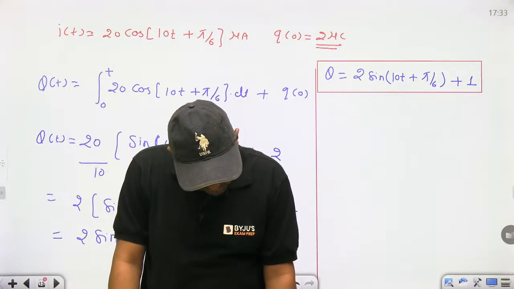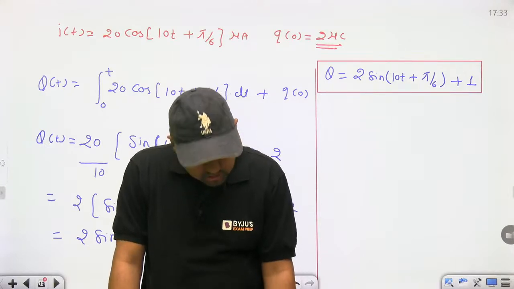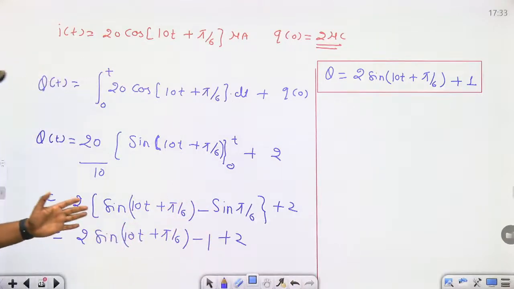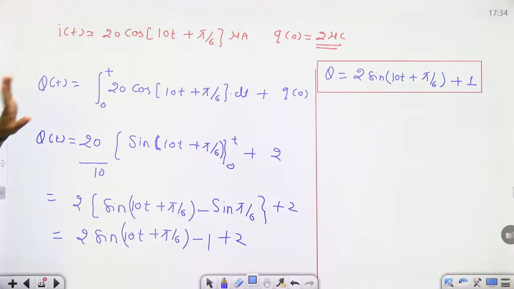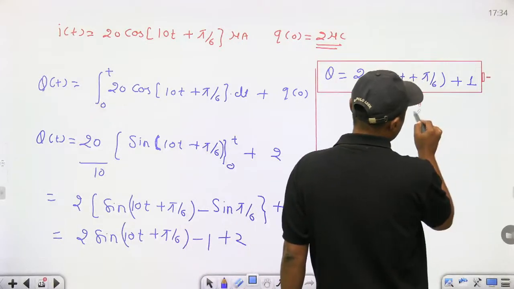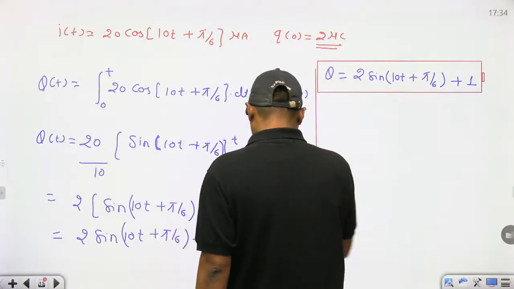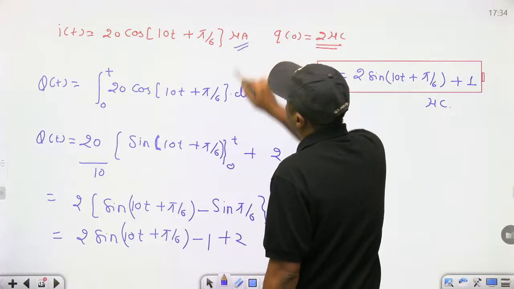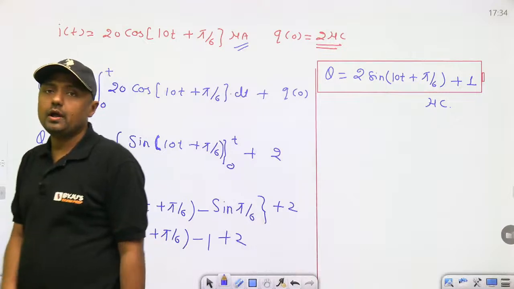So one student has given 2 sine of 10t plus 30. Kumar, what is this? 10t plus 30, that is the answer for this question, okay? 2 sine of 10 pi t plus 30 plus 1. This is the initial charge and that is in what unit? Always remember that it is in microcoulomb. Why is it in microcoulomb? Because the current is given in microampere. Okay.